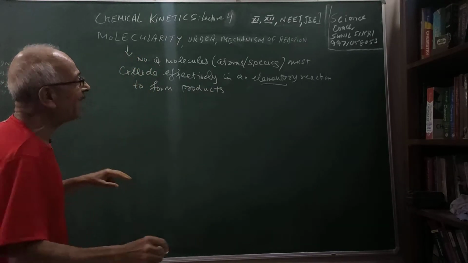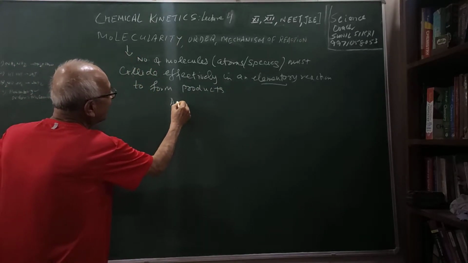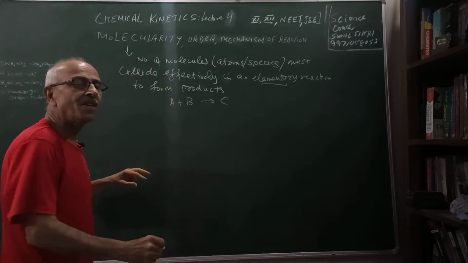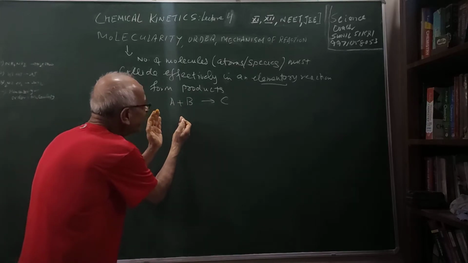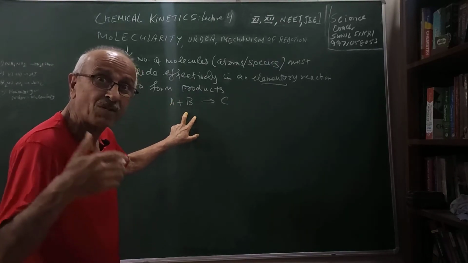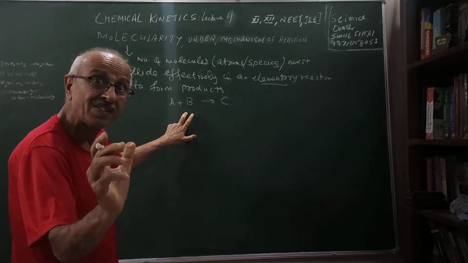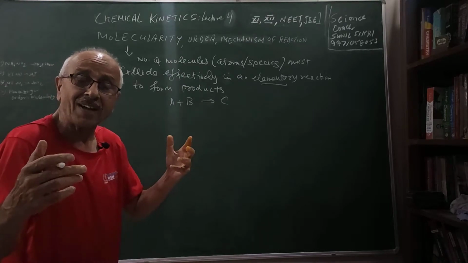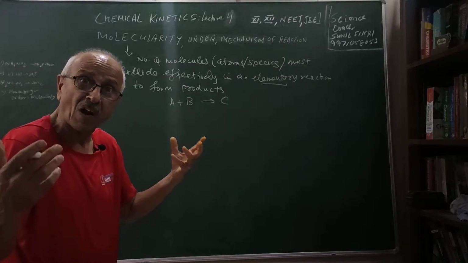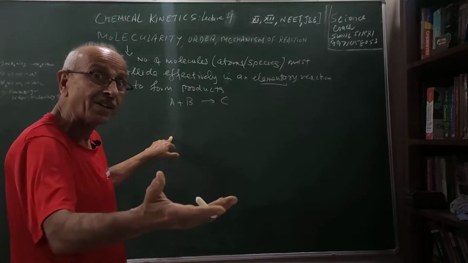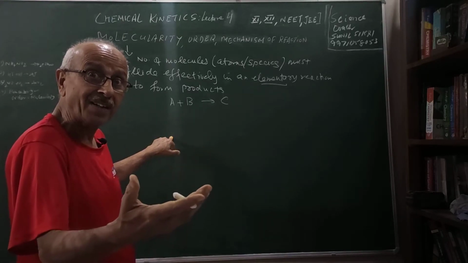What it means? I am saying, supposing A collides with B to form C. You already know that reaction cannot take place unless there is a collision between these two particles. They could be atoms, molecules or species. So when they will collide, they will form a product. That's what we are saying. But the collision should be effective, since all the collisions may not be effective because of some factors which we will tell you later on, orientation factor and activation energy.